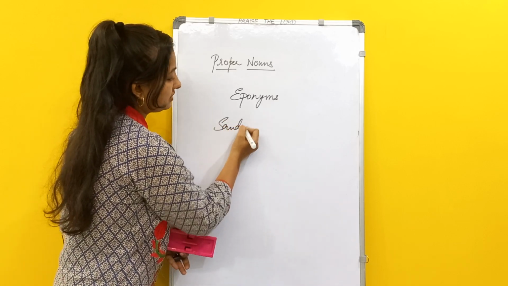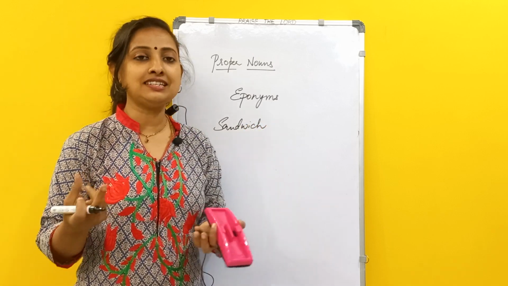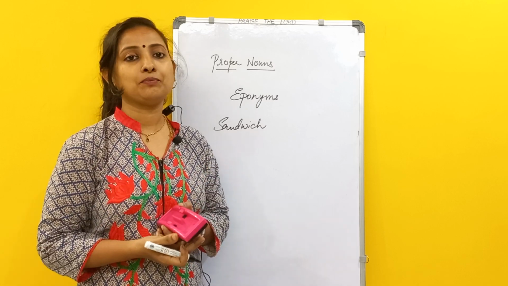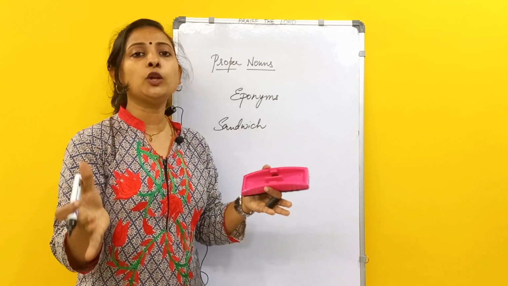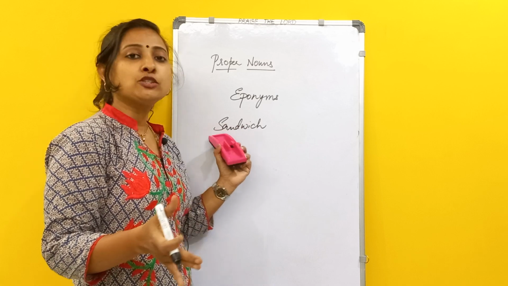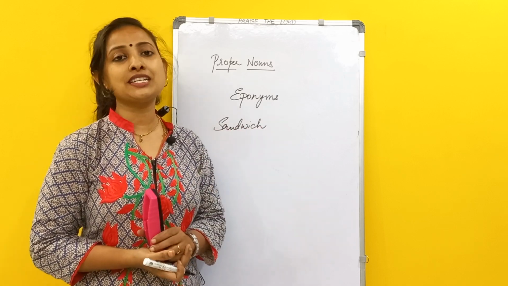Suppose this sandwich, the sandwich which we eat in general, it came from the name of a person, regarding a particular person. So, does this need to be capitalized when used in a sentence? Is this a proper noun when used in a sentence?